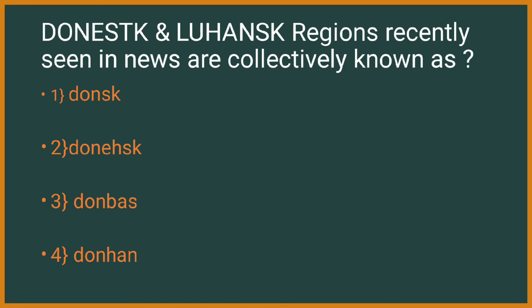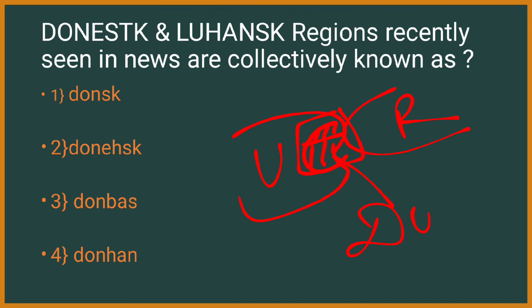Donetsk and Luhansk regions, recently seen in news, are collectively known as what? What are these regions? As you all know, recently and even till now, there is a war going on between Russia and Ukraine. This is the region where these two regions are present, that is Donetsk and Luhansk. This region is collectively known as Donbas. So the answer is Donbas.